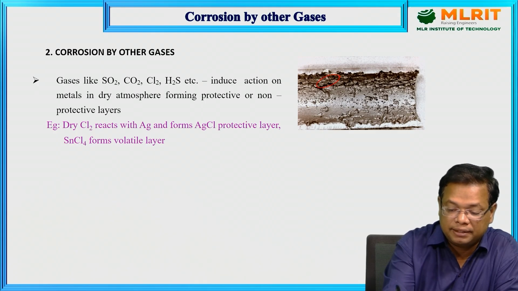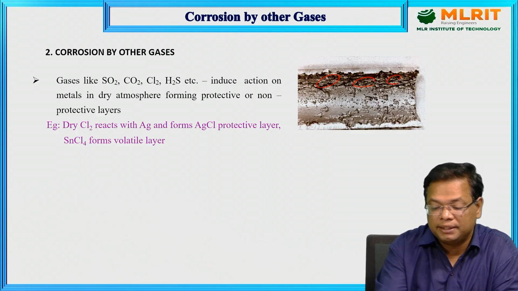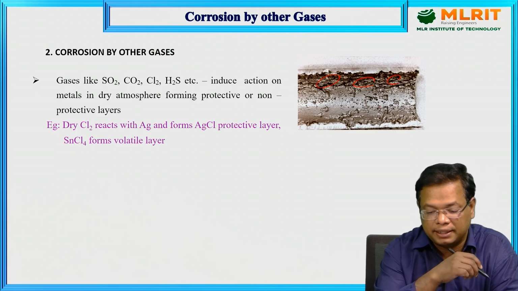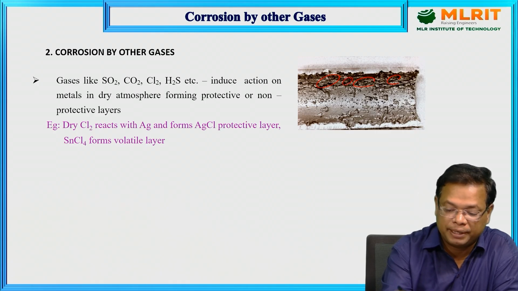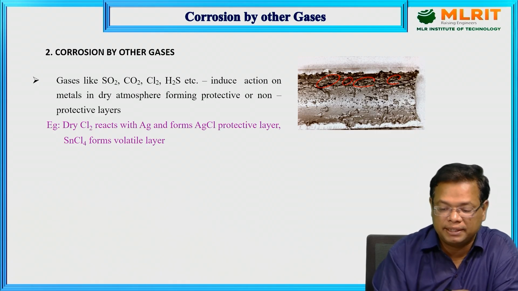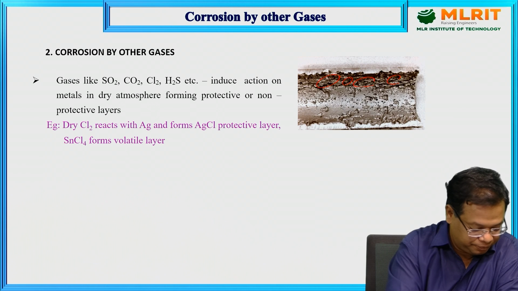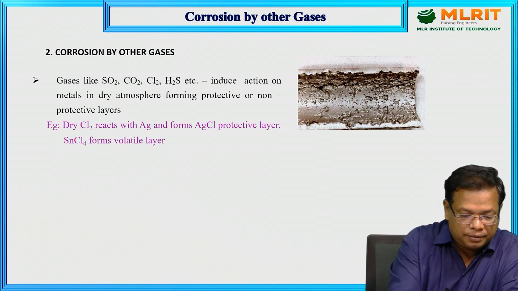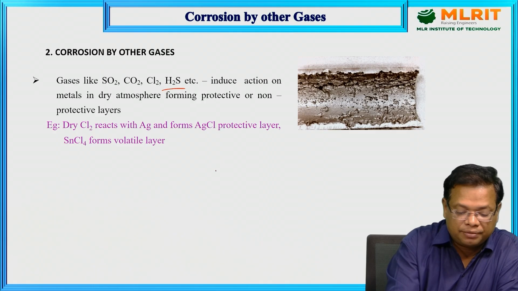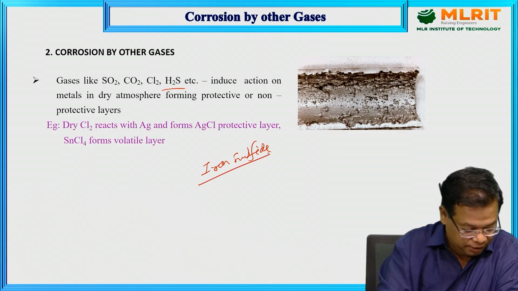Because of the carbonic acid, this is how the pipeline has lost its stability. The metal surface becomes like this, so it is losing its strength. And H2S also forms iron sulfide, so this also causes corrosion.